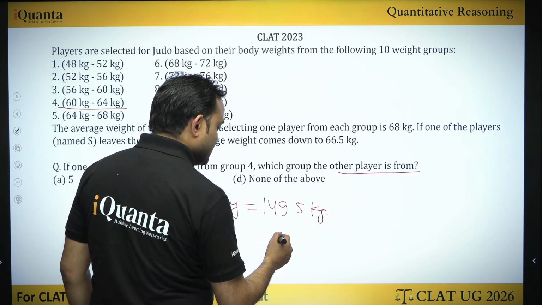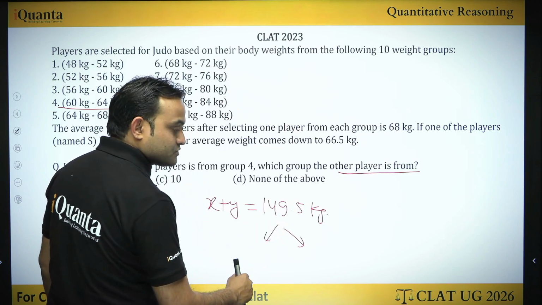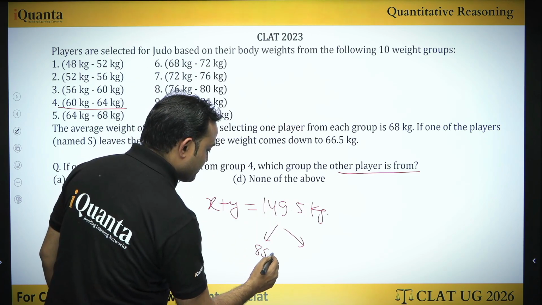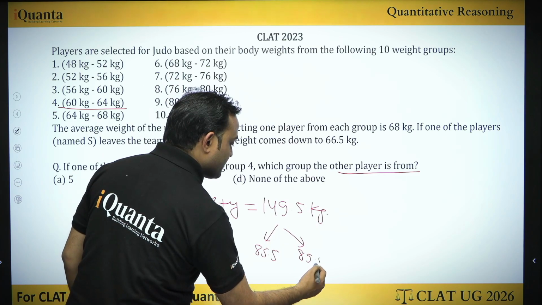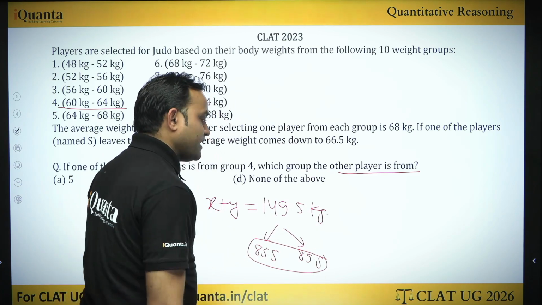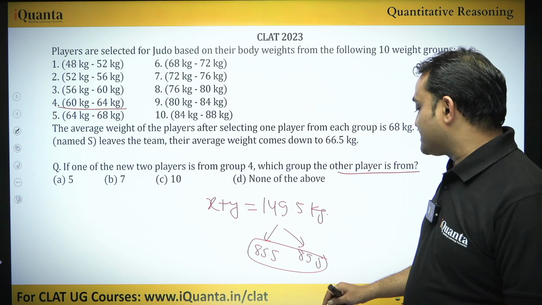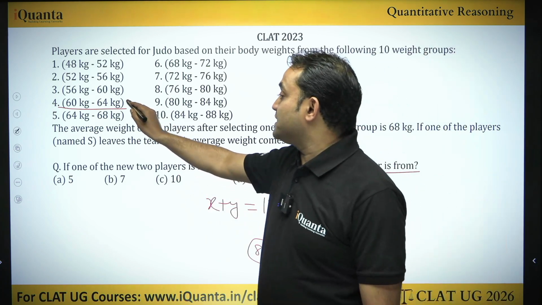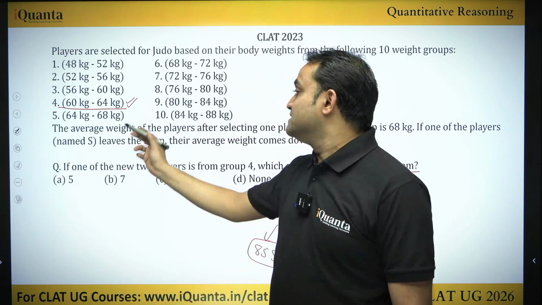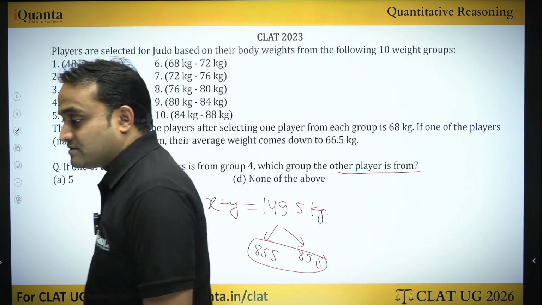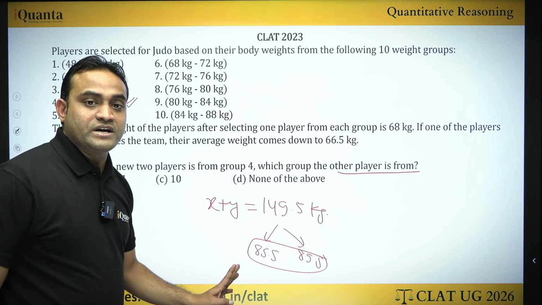If I remove 64 here, it will be 85.5. If I remove 60, it will be 89.5. So the weight of the remaining player must be from 85.5 kg to 89.5 kg because the other player is from here. His weight minimum could be 60 kg, maximum could be 64 kg. Okay. So 85.5 to 89.5.